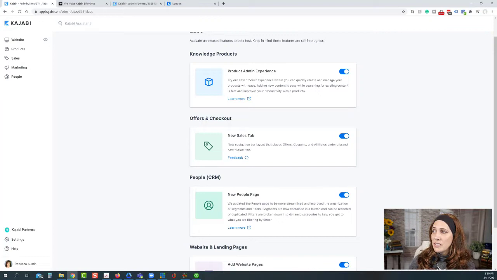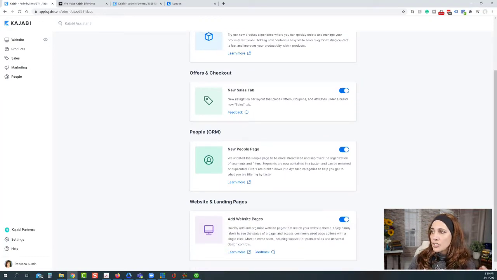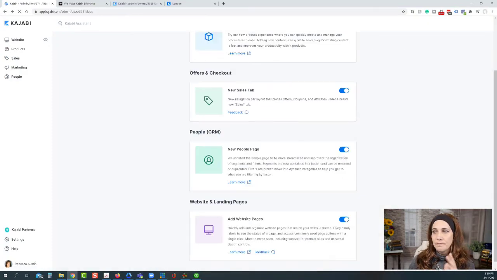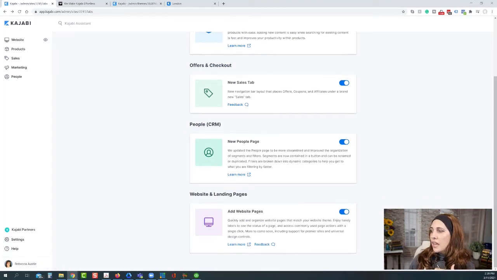So one of them is a new product experience. And then of course there's the offers and checkouts, where you add the sales tab. You notice here on my menu, the sales tab is separate. What this does is it breaks it down into offers, coupons, and affiliates as separate tabs instead of them being hidden under products, people, and marketing. And then there's the new people page for contact management, and the website and landing page.